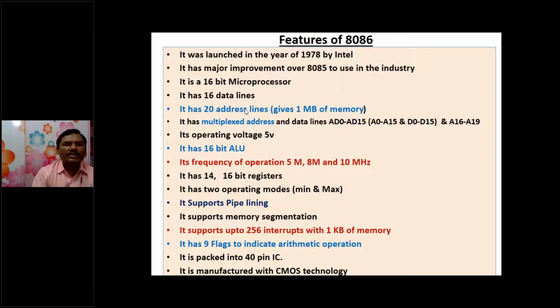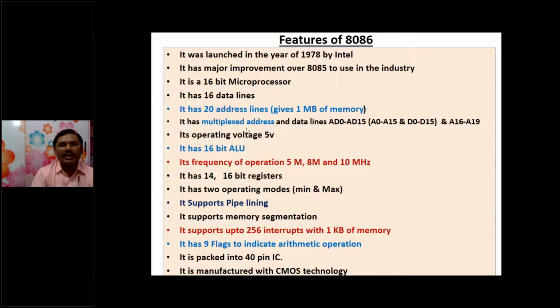It has 20 address lines, and these 20 address lines decide how much memory can be addressed. So 2 power 10 is 1 kilobyte, 2 power 20 is 1 megabyte, and 2 power 30 is 1 gigabyte. So 2 power 20 gives 1 megabyte of memory to store the data.